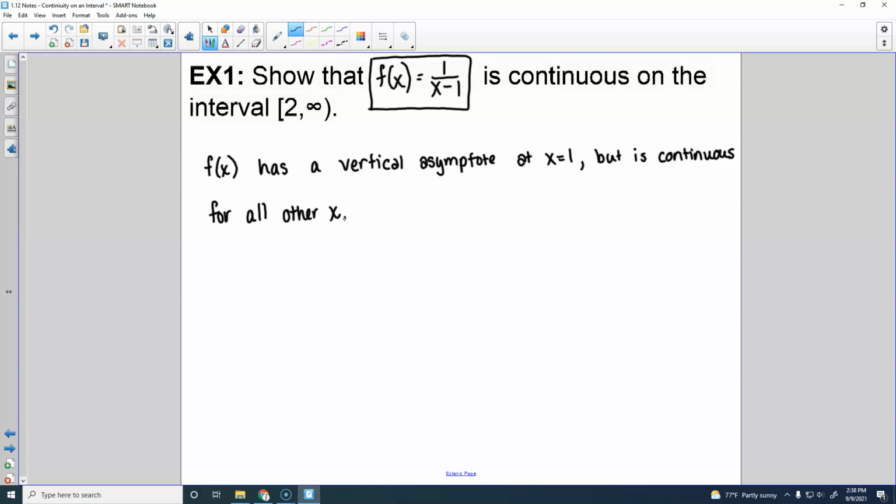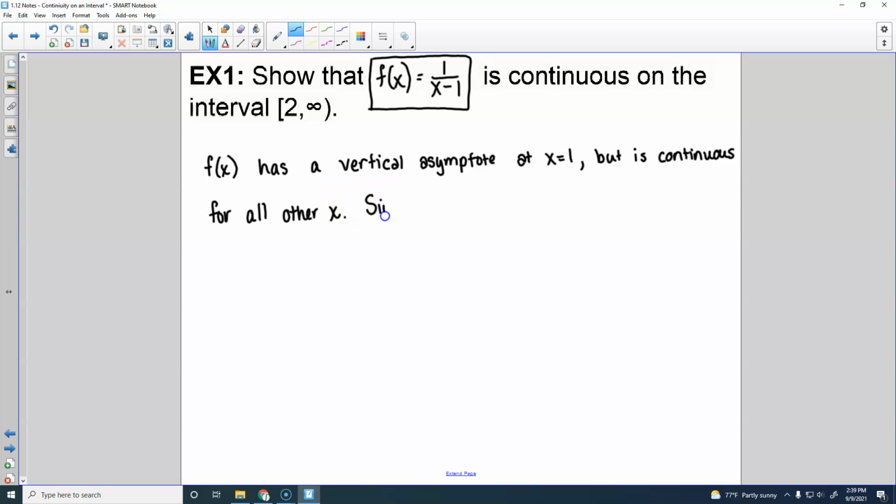It is not a hole. It is a discontinuity. But non-removable can either be a vertical asymptote or a jump. In this particular case, it's a vertical asymptote. Jumps are going to happen on piecewise functions. It does not cancel with anything in the numerator. If it cancels, you've got a hole. If it's just 0 in the denominator, it's going to be a vertical asymptote. Okay? All right. And this is continuous everywhere else because we know that rational functions are continuous everywhere on their domain, right?